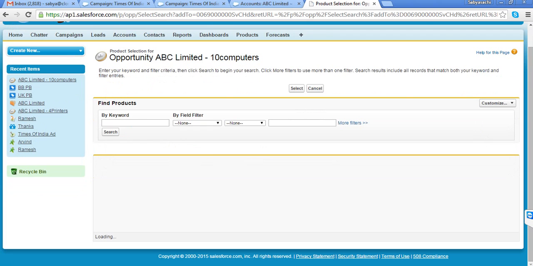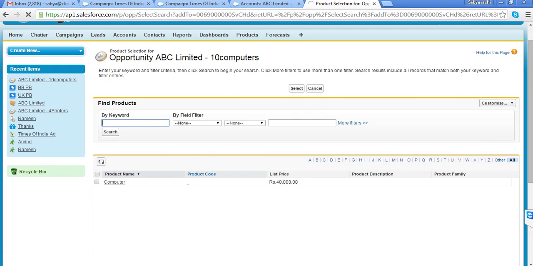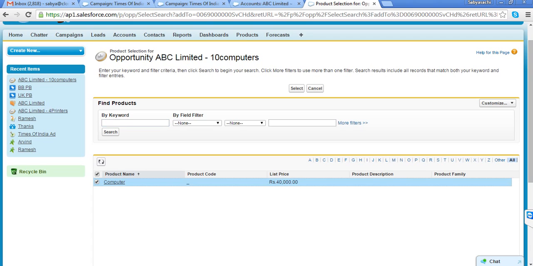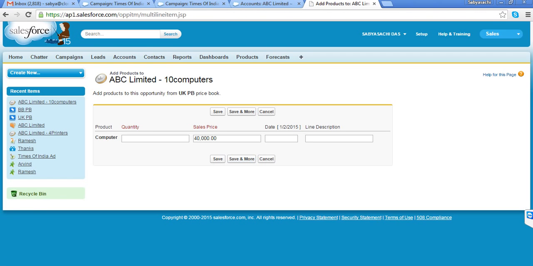Then it will show me only those products which I'm selling to UK. So only computer I'm selling. So I can see computer, select, and you can see I sell computer at 40,000 in UK, quantity is 10, and I can save it.